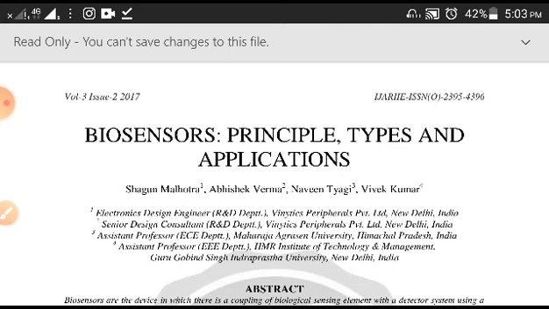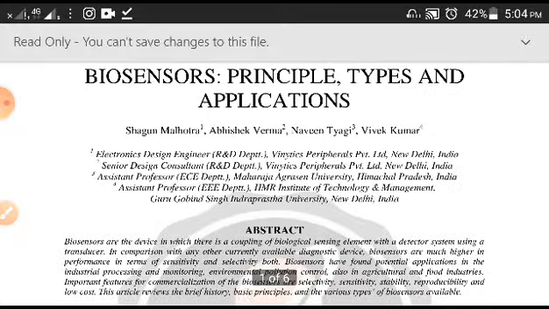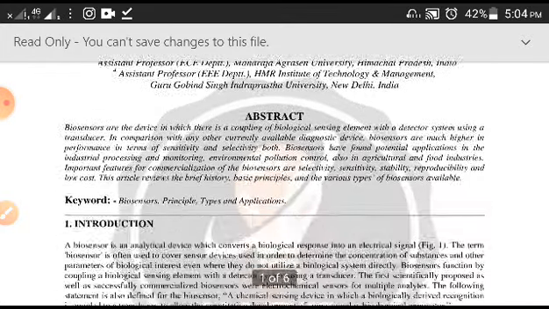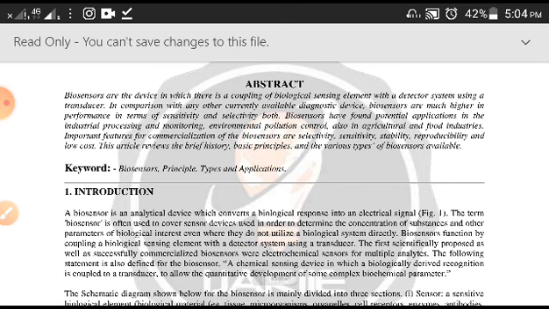chapter or topic, I would like to take the help of one paper published by Shagun Malhotra. Here they have discussed these insights of biosensors. So first we have to understand what these biosensors are.